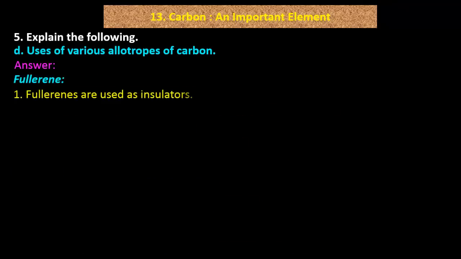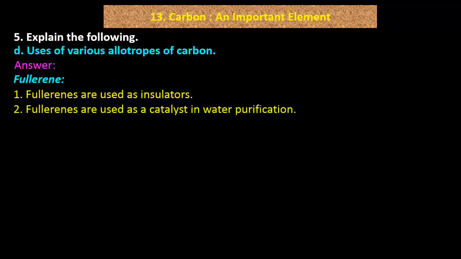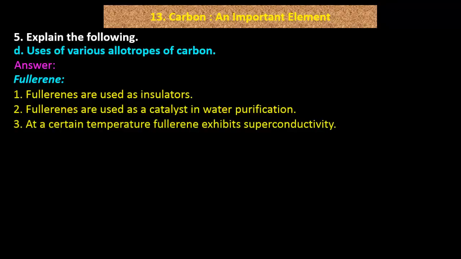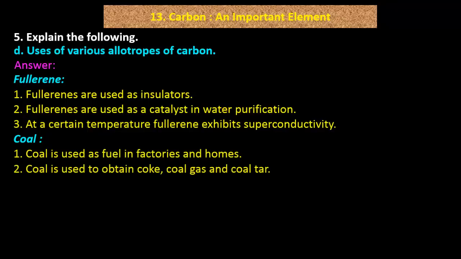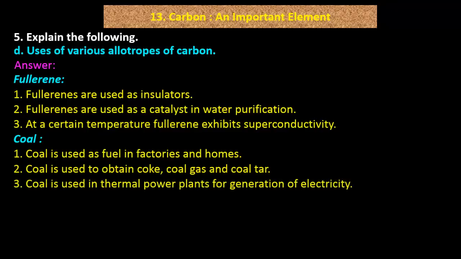Fullerenes. 1. Fullerenes are used as insulators. 2. Fullerenes are used as a catalyst in water purification. 3. At a certain temperature, fullerene exhibits superconductivity. Coal. 1. Coal is used as fuel in factories and homes. 2. Coal is used to obtain coke, coal gas and coal tar. 3. Coal is used in thermal power plants for generation of electricity.